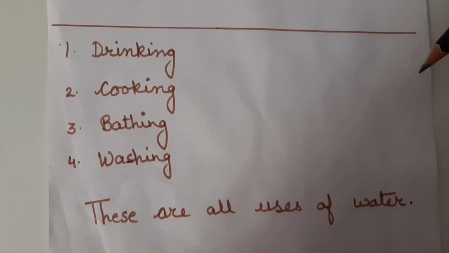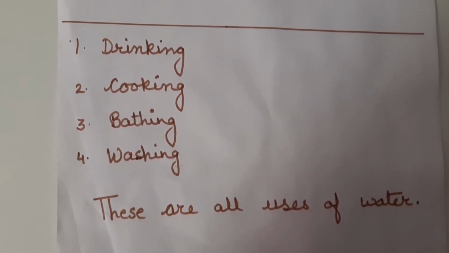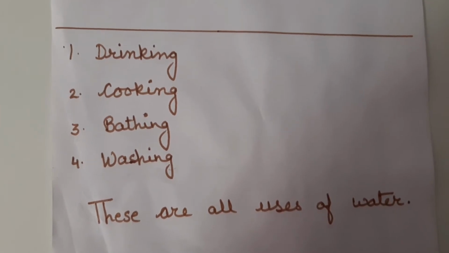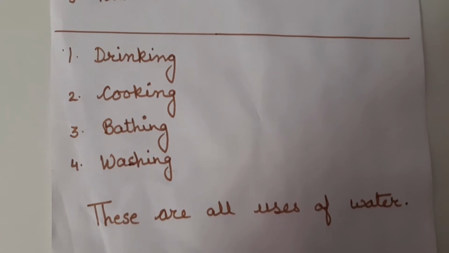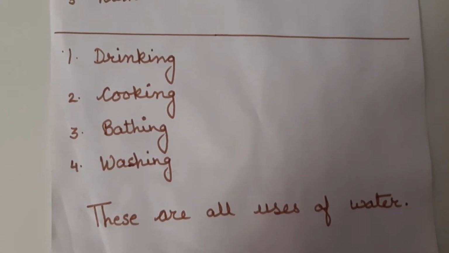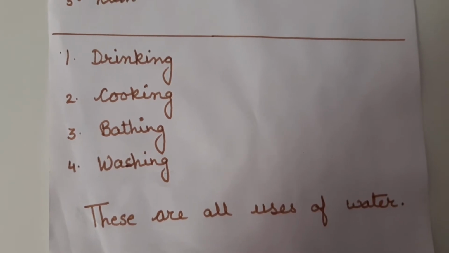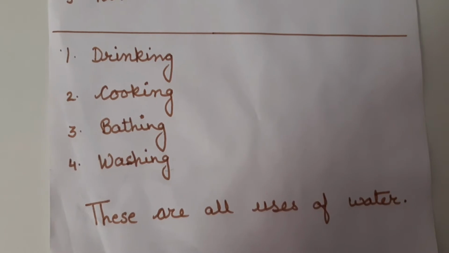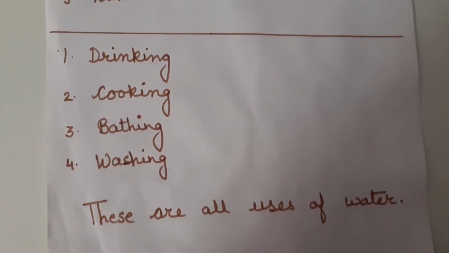Apart from this, we use water for different purposes also. Like we water the plants, animals need water, we also need water. It is used for bathing animals also. And it is used for washing utensils also. And one thing I want to ask, what is the main source of water? Yes, rain is the main source of water.